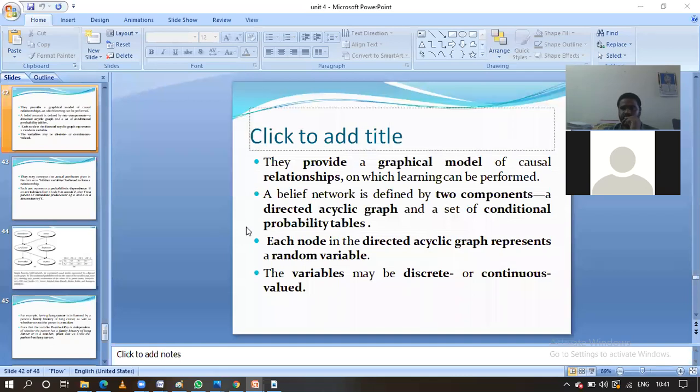Mainly in the Bayesian belief network we have two components. One is the directed acyclic graph. With the help of the directed acyclic graph, we represent the relationship between the attributes. The next one is the conditional probability table, which contains the probabilistic information. All the values in this table are from 0 to 1 because they are probability values. Moreover, each node in the directed acyclic graph represents a random variable, which is discrete or continuous. Discrete means we can count the values, like 1, 2, 3. Continuous means floating point values, with a decimal point between the values.